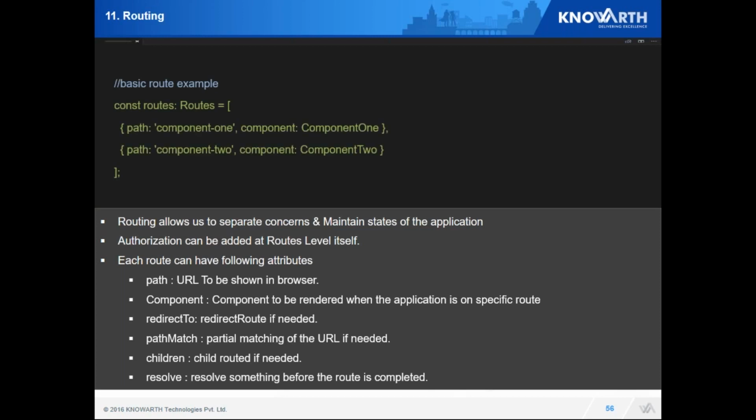This is one of the basic examples where I have defined just a path and a component. On component 1, this component will be called. On change to component 2, this component would be loaded.